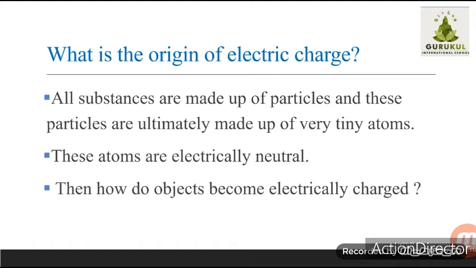All substances are made up of particles, and these particles are ultimately made up of very tiny atoms. We shall be looking at the details of atomic structure later. At this stage, it is sufficient to know that each atom contains a stationary positive charge and moving negative charges. This means every object has two types of charges, positive charge and negative charge.